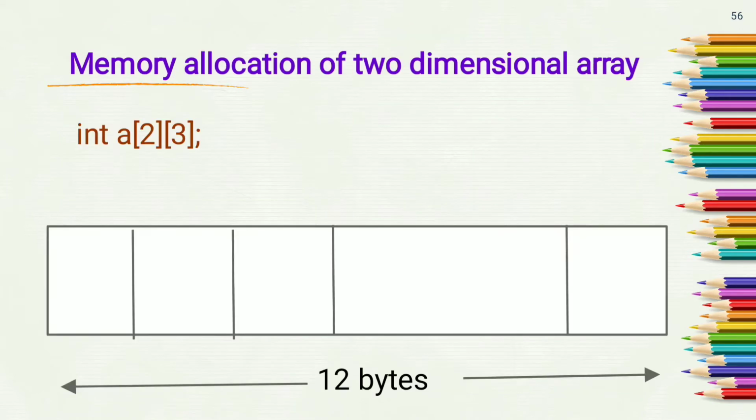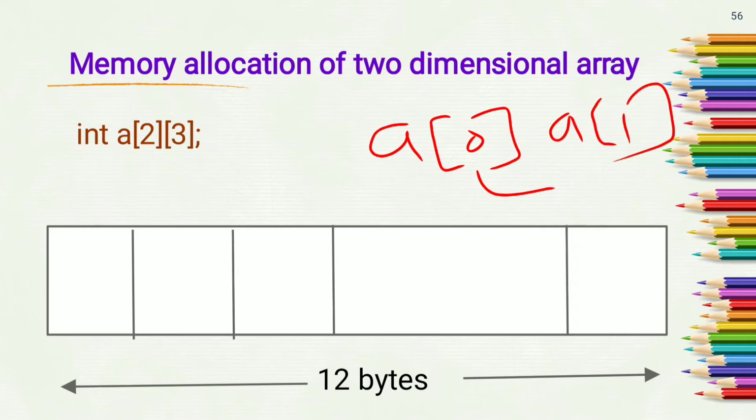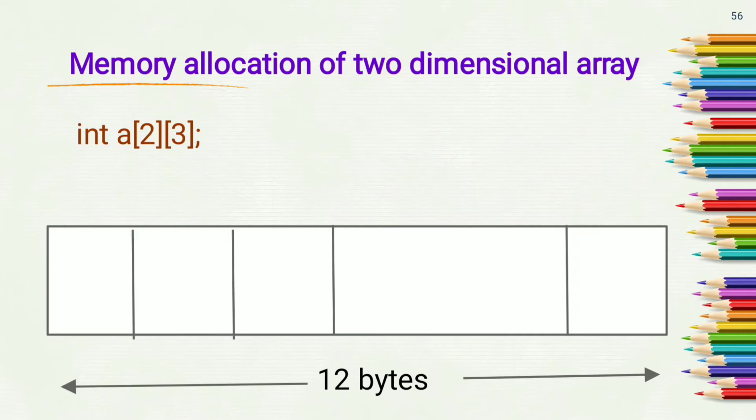As we know that in a one-dimensional array, the index of the first element of the array is 0, the second element index is 1, and the third element index is 2. In this way we access any element from the array. If I want to access the third element, then I have to write A[2]. But in a two-dimensional array, what will be the index of the first element, second element, third element up to the sixth element?